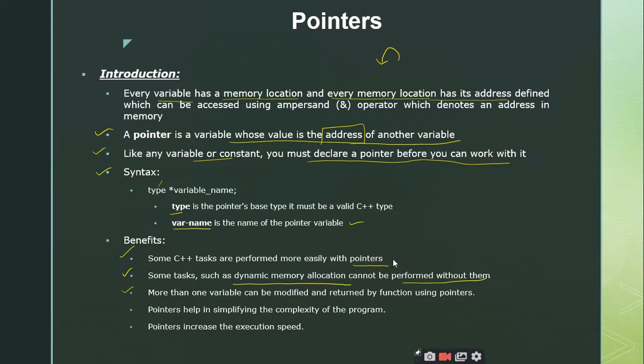So one question I would like to ask you is, how many values can a function return? One value, sir. Only one value, right? But is it possible to return more than one value? Yes, sir. We call it by reference.